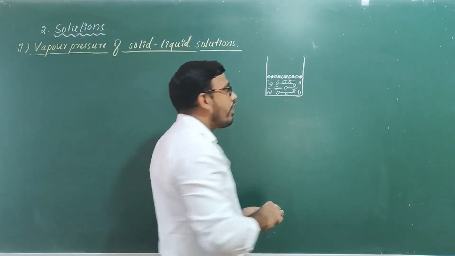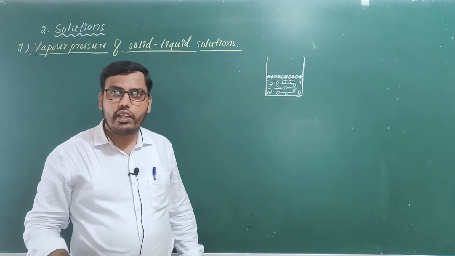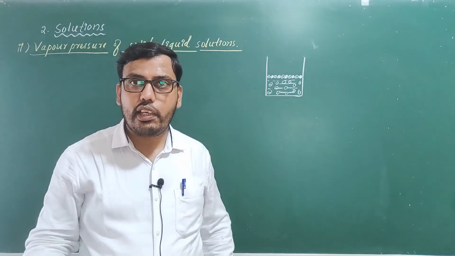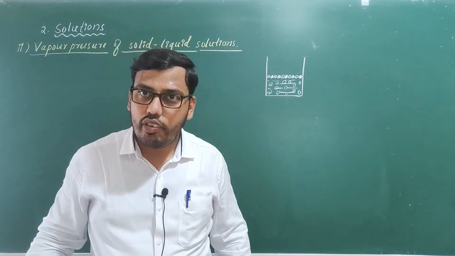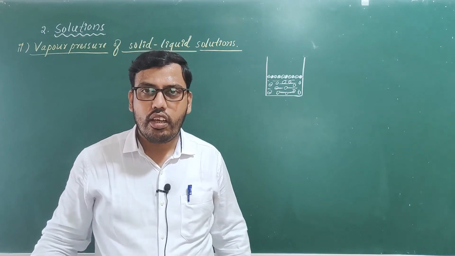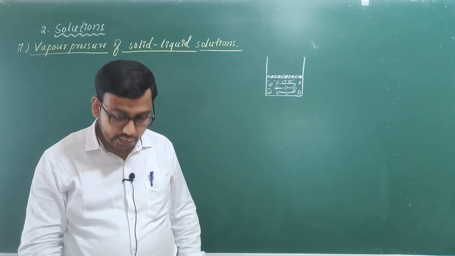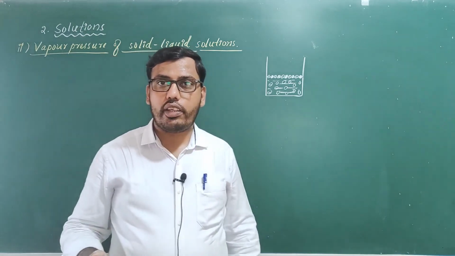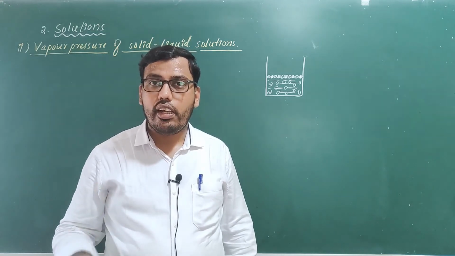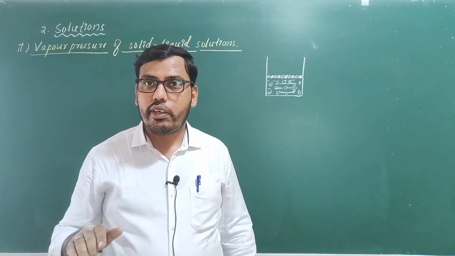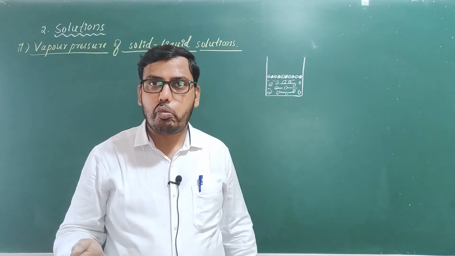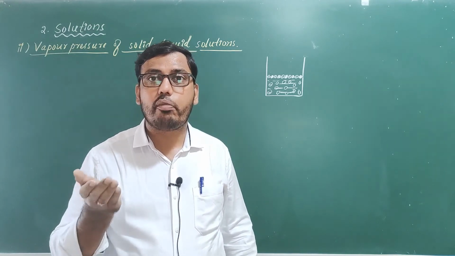So now what about the solvents which are escaping through the solution? Now it becomes less. In case of liquid solutions, both the components were liquid, both are volatile, hence the surface is covered by all the volatile components that can easily escape from the system.